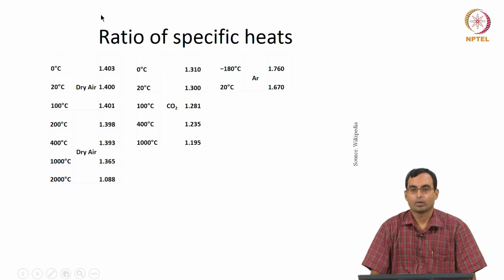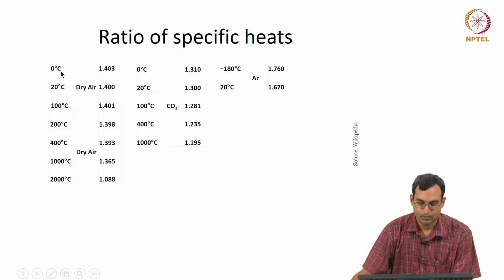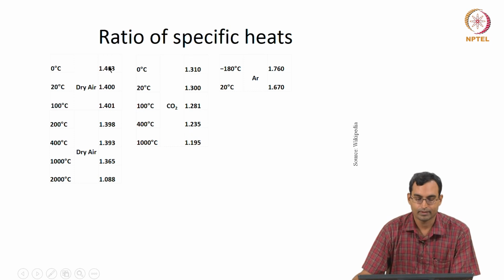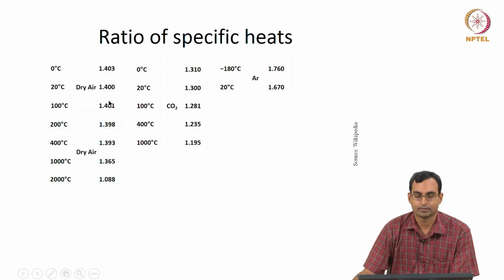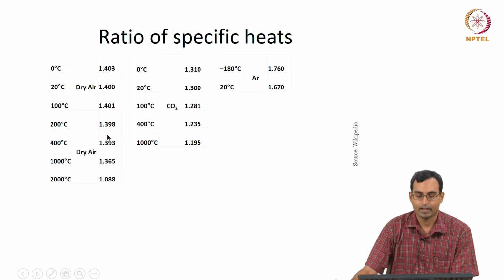For example, if you look at gamma, the ratio of specific heats, the first two columns here are for dry air. We see that at about 0 degrees centigrade, the value of gamma for air is about 1.4. At 20 degrees, it is also 1.4. As we go to higher temperatures, the value of gamma reduces.